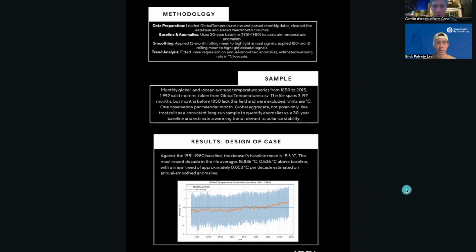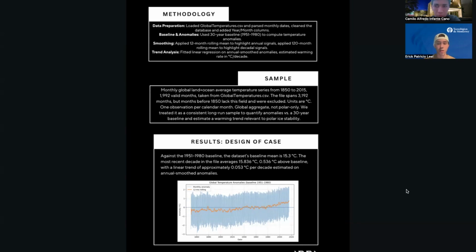Here we plot monthly global temperature anomalies relative to the 1951 to 1980 baseline, plus a 12-month rolling mean to cut weather noise. In our file, the baseline mean is equal to 15.3 degrees Celsius. Over the most recent decade covered, the mean is equal to 15.836 degrees Celsius, which is 0.536 Celsius above the baseline. The smooth line meanders near zero in the 1800s, rises modestly in the early 1900s, then turns consistently upward after the late 1980s. A simple linear fit to the annual smoothed anomalies yields 0.053 Celsius per decade.